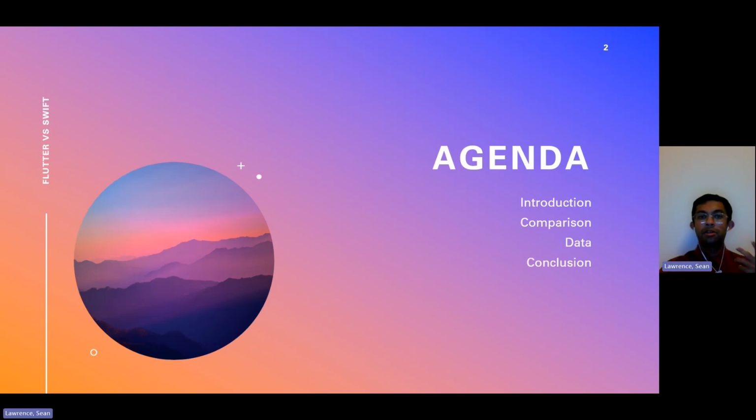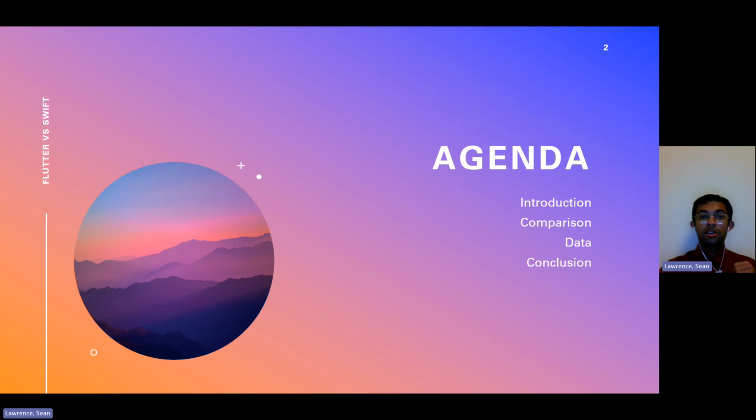So I'll briefly start by introducing the topic, give you guys a general understanding of why we're doing this research. Then we'll do a head-to-head comparison between the two frameworks, then take a look at some data that'll help us make the choice, and I'll make the recommendation based on our findings.